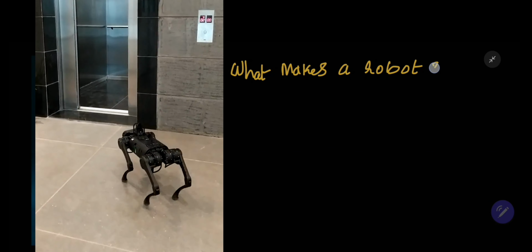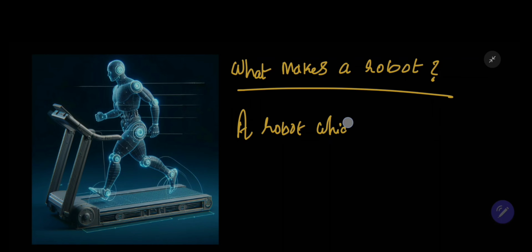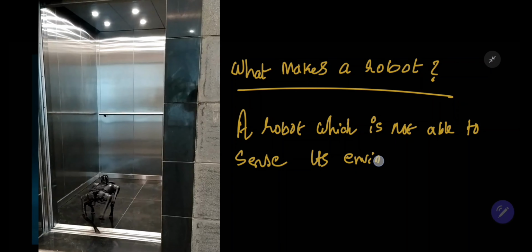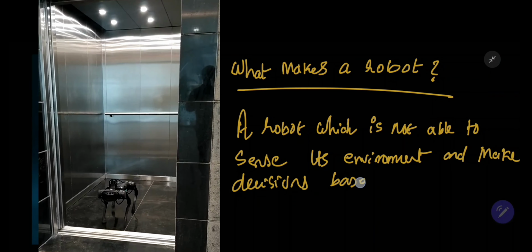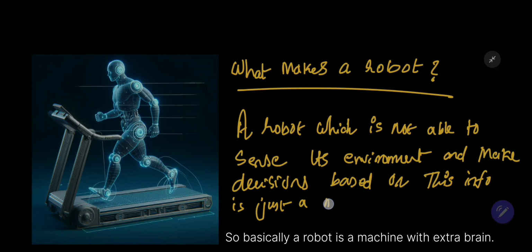So what makes a robot? A robot which is not able to detect its environment and understand it and make decisions based on this environment is not a robot, it is just a machine. So basically a robot is a machine with extra brain.